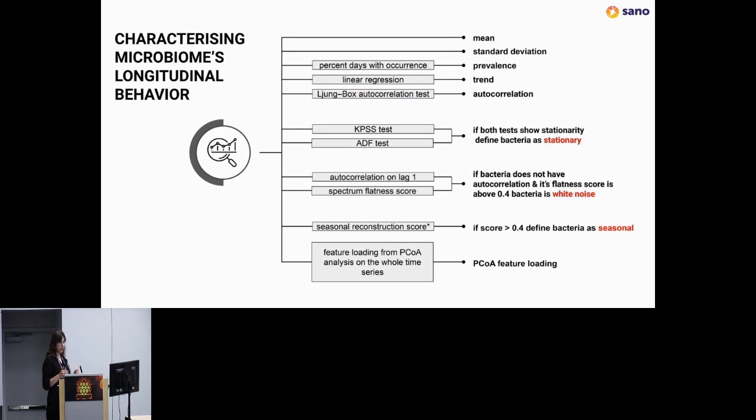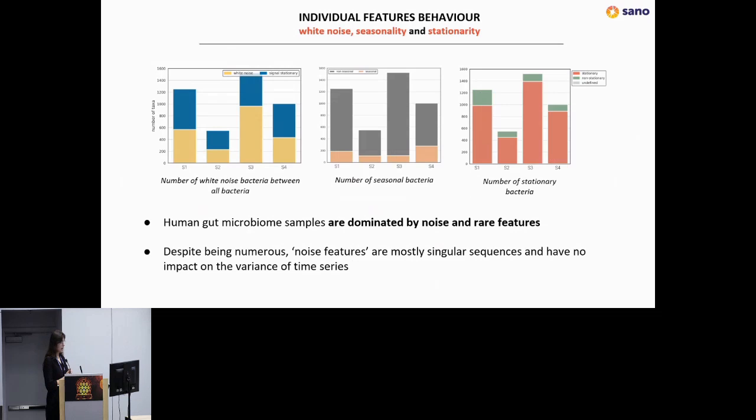So if a bacteria behaves as noise, we cannot predict it. And we also wanted to analyze how much importance, when it comes to variance, the bacteria have. And that was absolutely fascinating for us to see, first of all, that every bar here is a subject. And we saw that more than half of bacteria in every subject is noise. So basically, those are bacteria that you cannot predict using predictive models.